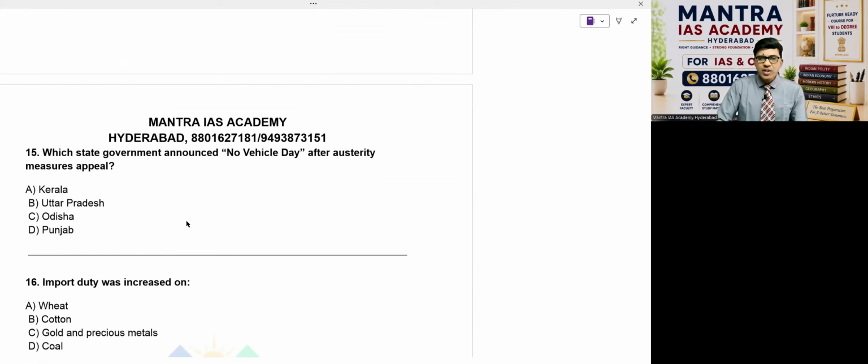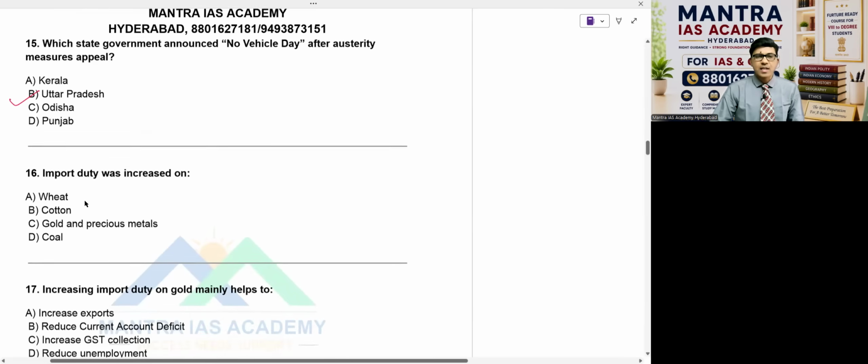That's your choice. Which state government announced a no vehicle day after the austerity measures appeal? Because the Prime Minister of this country appealed to the people, please save fuel, don't purchase gold, and something like that. Based on that, the government took the Prime Minister's words very seriously, in the context of saving the nation's foreign exchange reserves. So which state government announced a no vehicle day? Uttar Pradesh has taken it. Not only UP, Madhya Pradesh is also going to implement it, even Delhi. But in our options, Kerala, Odisha, Punjab, out of these four, UP is the right answer.